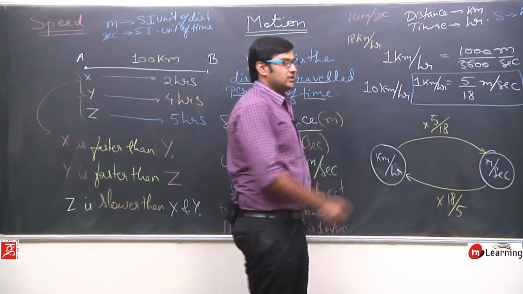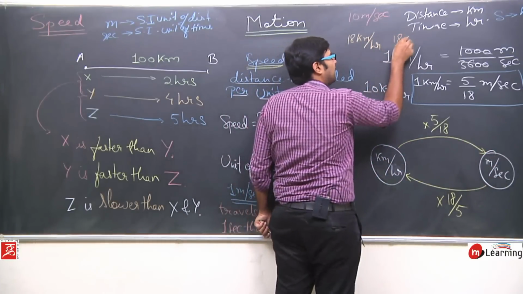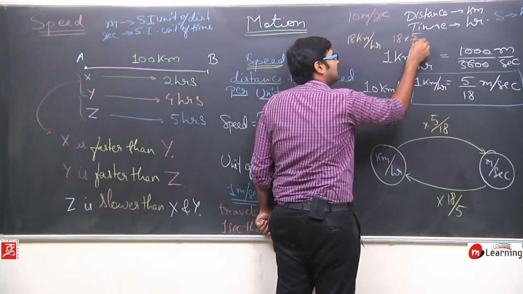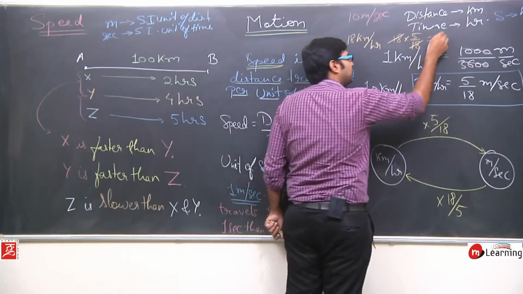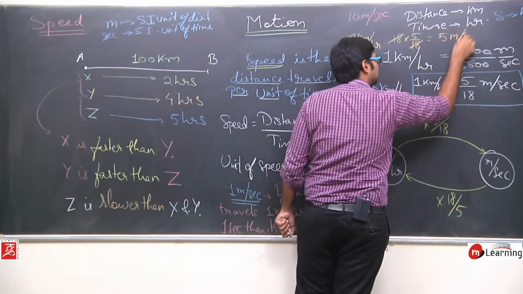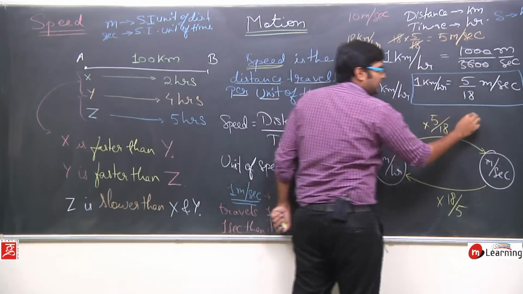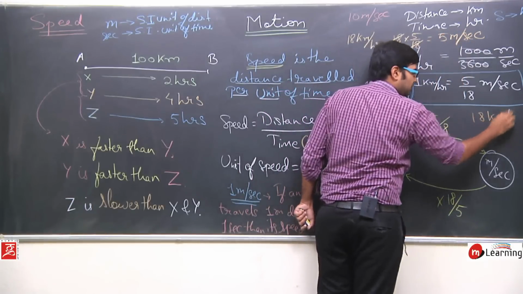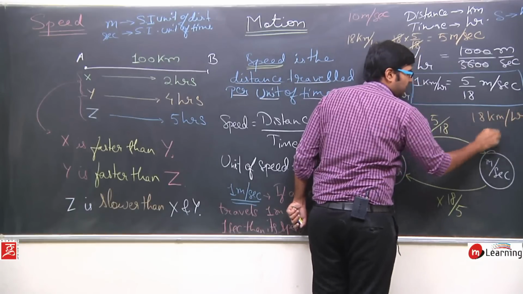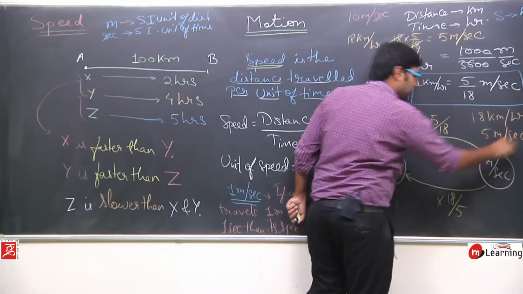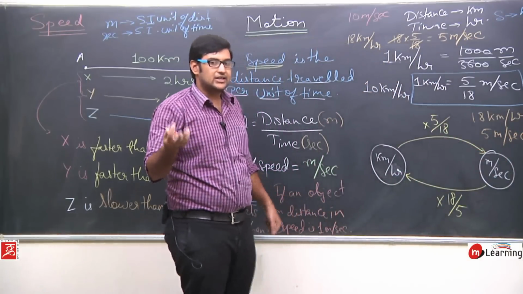The 18 and 18 get cancelled and it comes out to be 5 meters per second. So the speed of 18 kilometers per hour or 5 meters per second are one and the same thing.